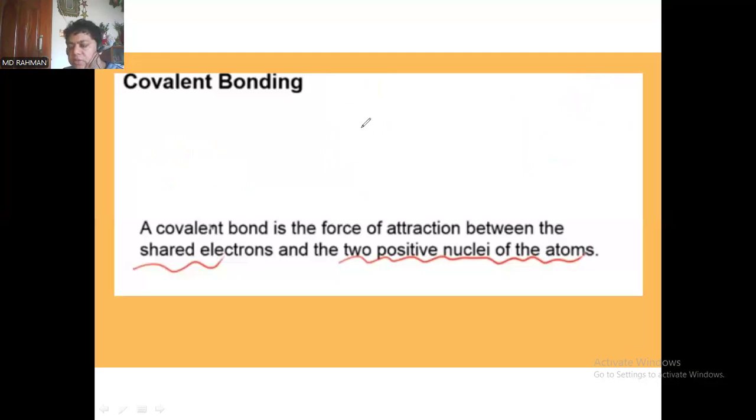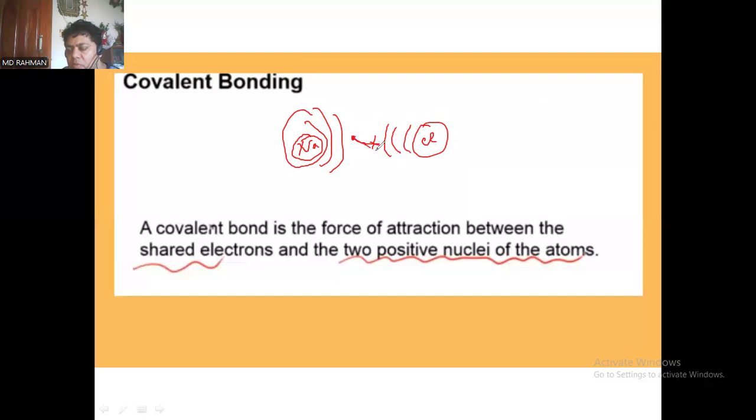So in the case of the positive nuclei of the atoms, sodium and chlorine share electrons. This is sodium, and this is chlorine, sharing their electrons. If we draw the picture like this, this is the outer shell and this is the outer shell.